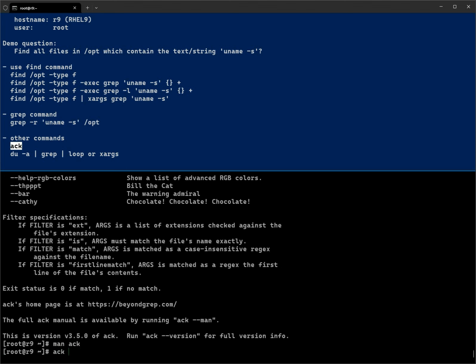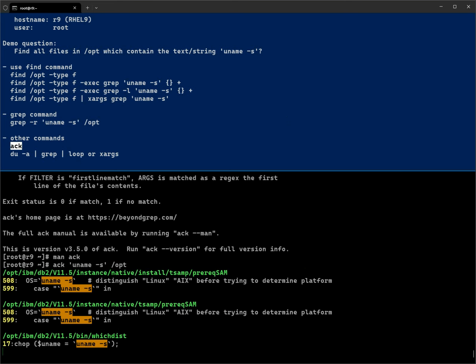But as I said, if we know find, we should be able to do everything we need. We can do tons of interesting things using the find command with xargs and other commands. Okay, so let's use ack. The ack command does a similar thing. Let's say we want to find uname -s in /opt.